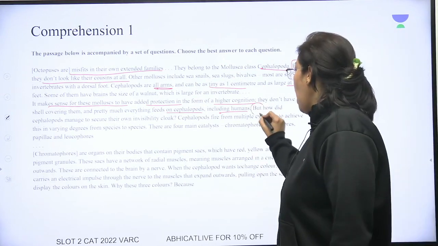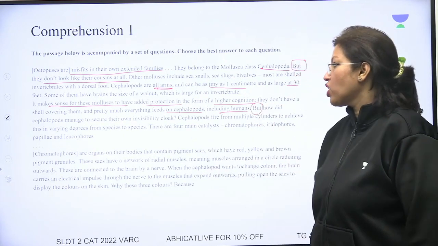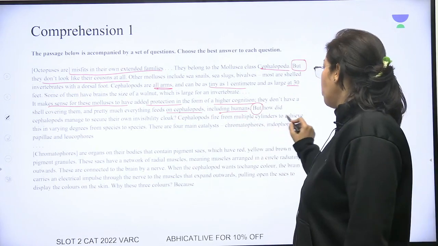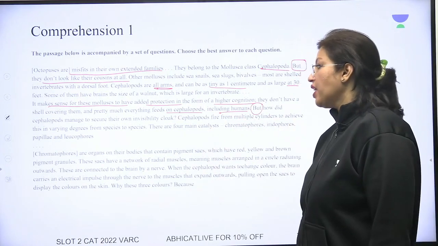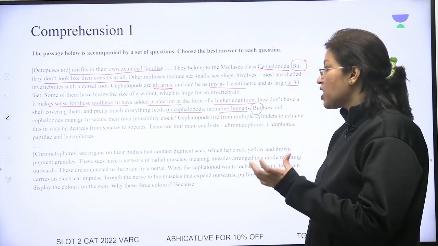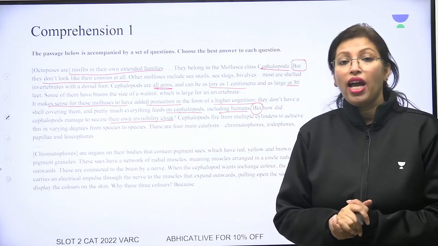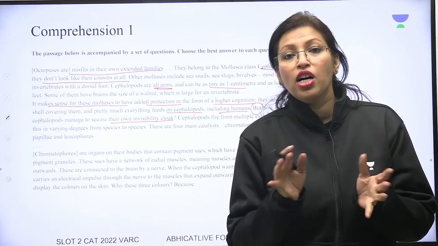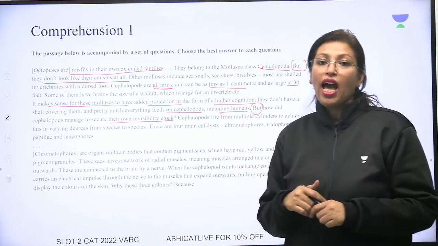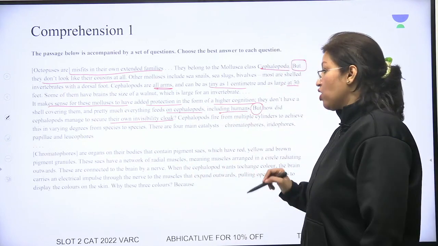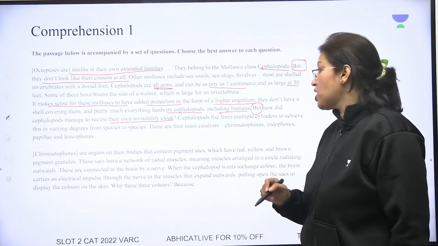बट how did cephalopods manage to secure their own invisibility cloaks? Cephalopods fire from multiple cylinders to achieve this in varying degrees from species to species. So how are these animals invisible? How do they manage to merge with their environment and work very well? तो इनके इनविजिबिलिटी क्लोक्स क्या है? सो दिस इज वेरिंग इन डिग्रीज फ्रॉम स्पीशीज टू स्पीशीज.